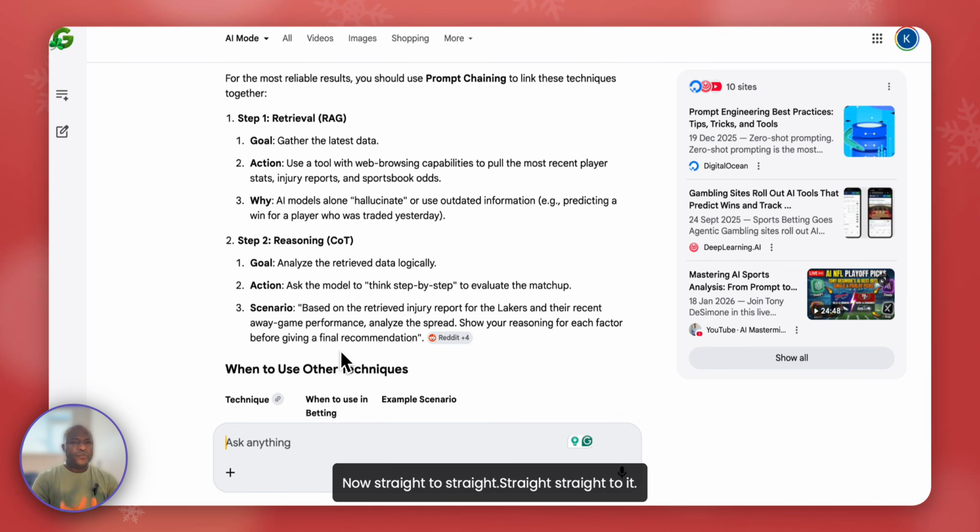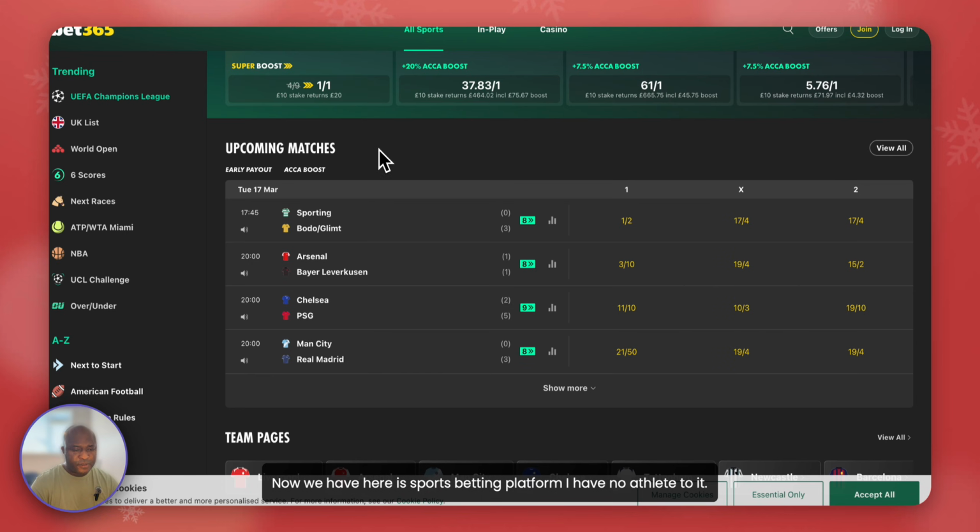Now, straight to it. Now we have here a sports betting platform. I'm no affiliate to it, so please bet safely, bet responsibly. Now we are seeing here upcoming matches. This is for today, the 17th of March, which is live.